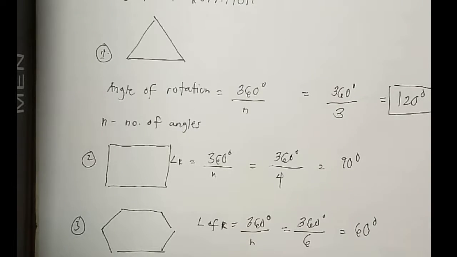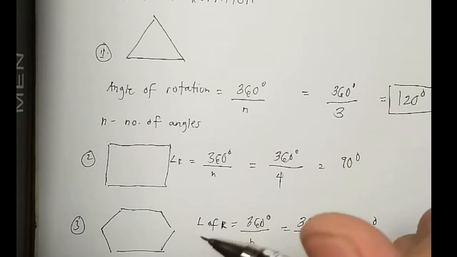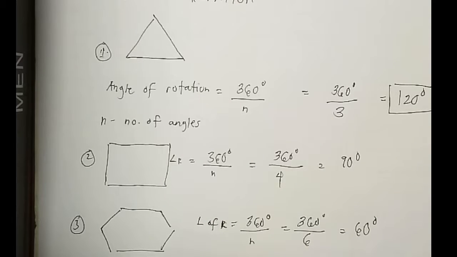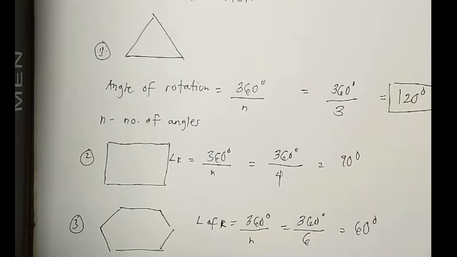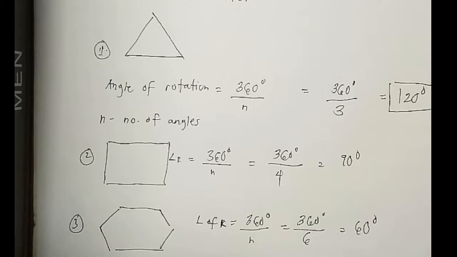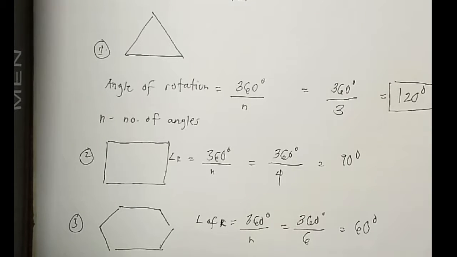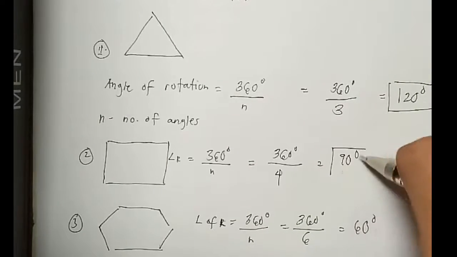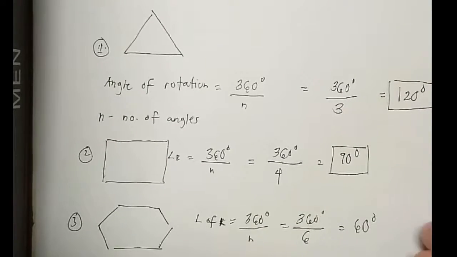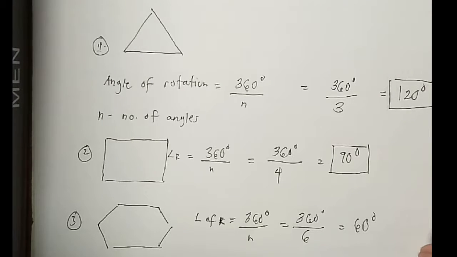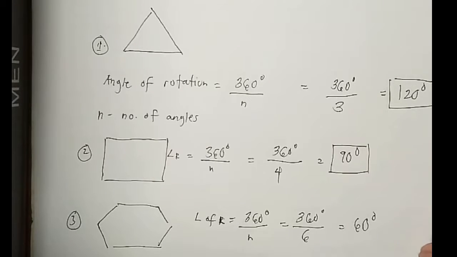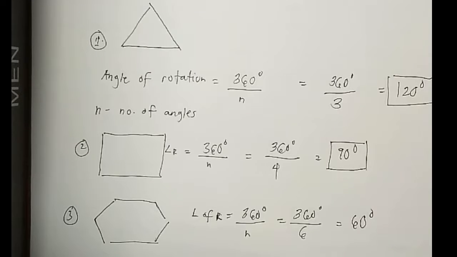In the second example, we also have here a square, using the formula 360 over 4. Since a square has 4 angles, we get 90 degrees. And the rotational symmetry of a square is 90 degrees.